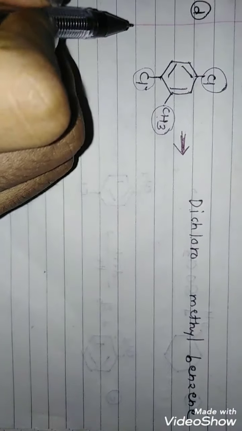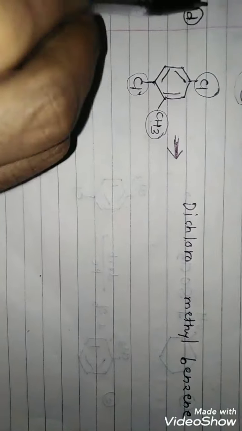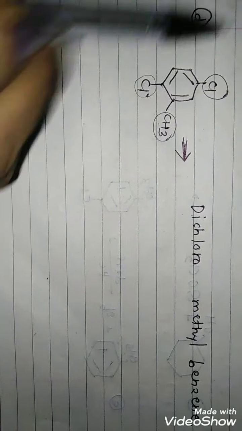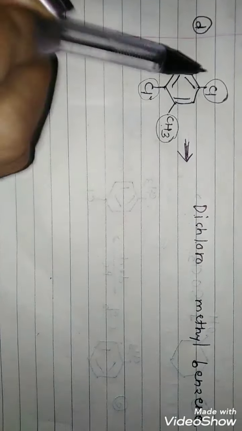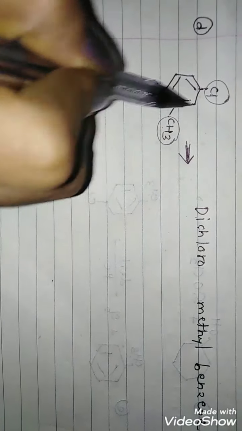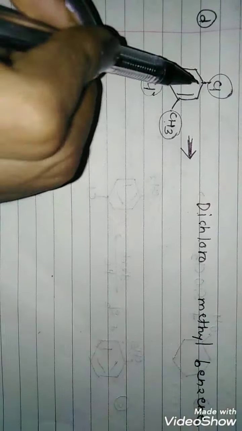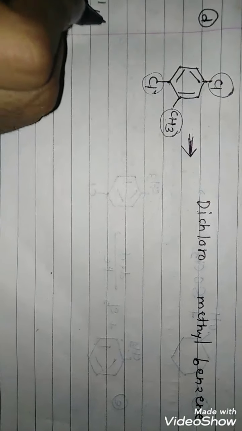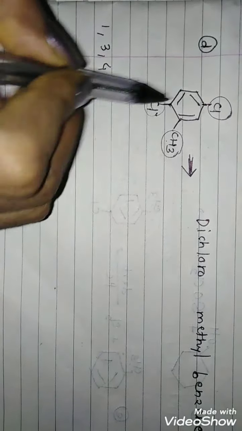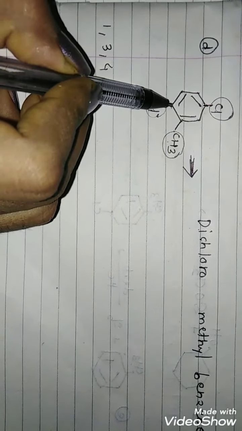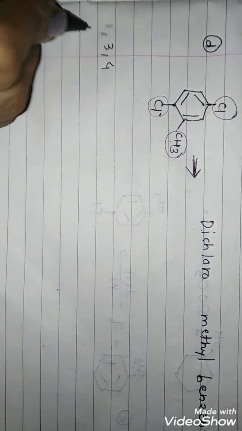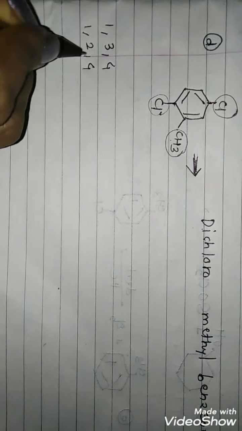So now we have to mention the position of substituent. For that you have to number the carbons. If you number from this, it will become 1, 2, 3 and 4. So position will be 1, 3 and 4. And if you number from this carbon, it will become 1, 2 and 4. So this is another option.